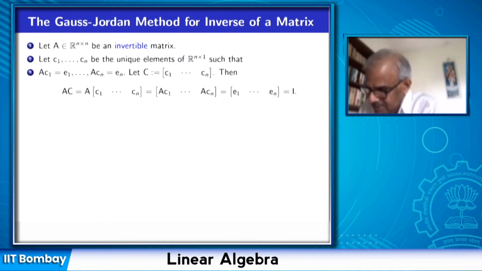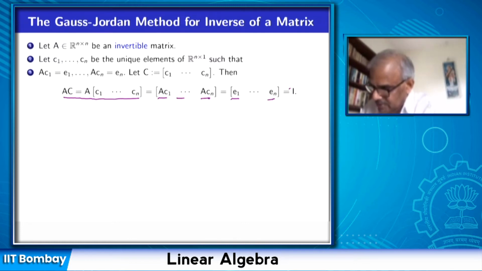But you see, A times C can be multiplied like this. Display the column vectors of C, then the column vectors of AC are AC1, AC2, and ACn. But AC1 is E1, AC2 is E2, and ACn is En. So A times C is this matrix, which is the identity matrix, and therefore C is the inverse. Yeah. So once I get AC equal to identity, then C is the inverse.